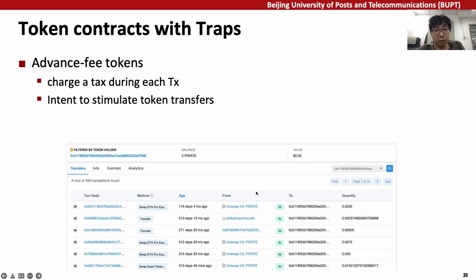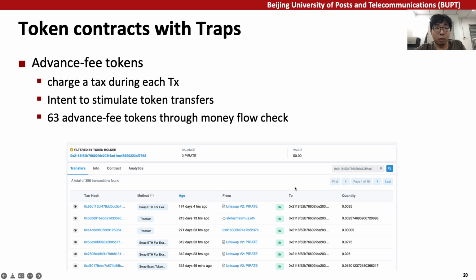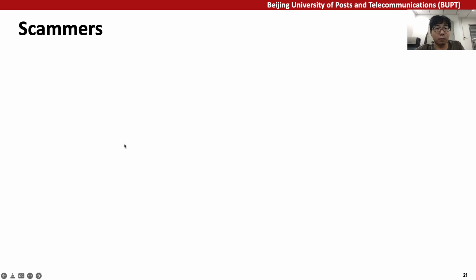However, the reward has never been sent out based on our inspection. This trick could be an excuse to stimulate token transfers in disguise. To identify this kind of tokens, we track all the transactions where scammers receive tokens as a third party. Thus, 63 advanced fee tokens are found.